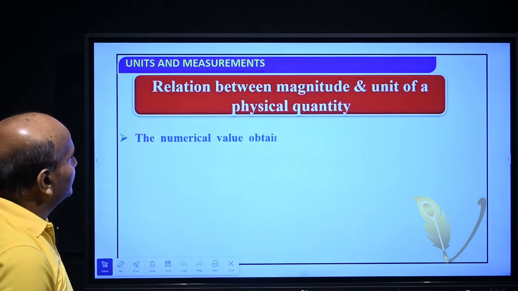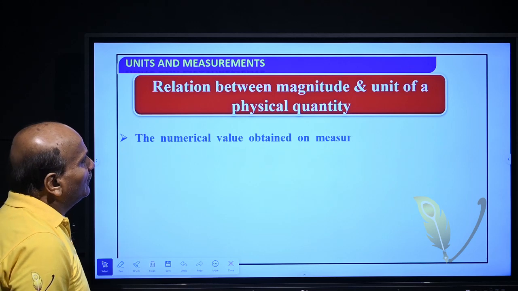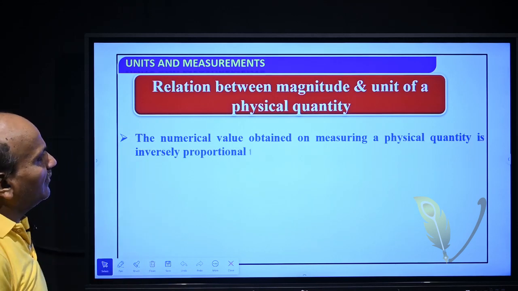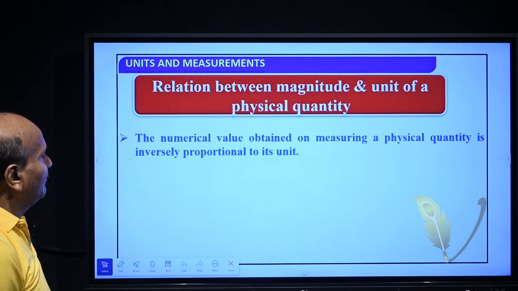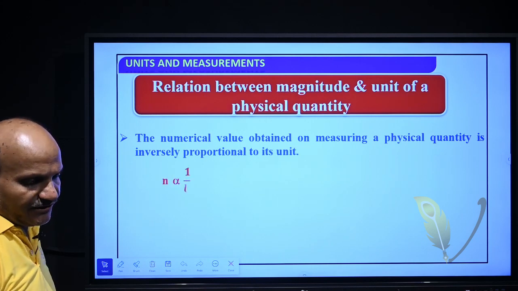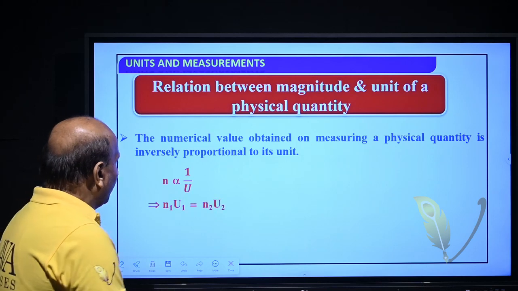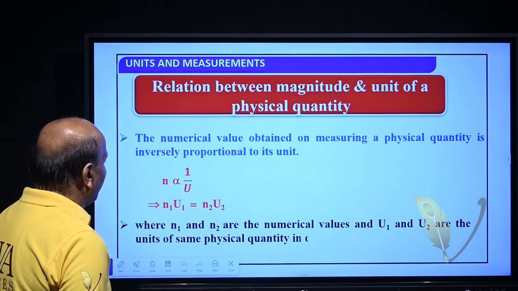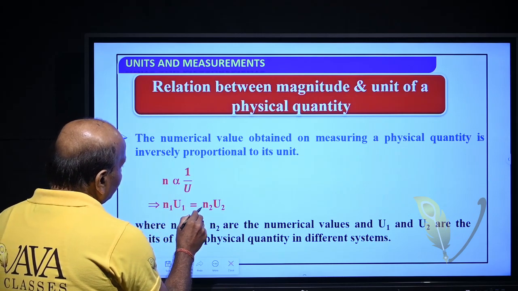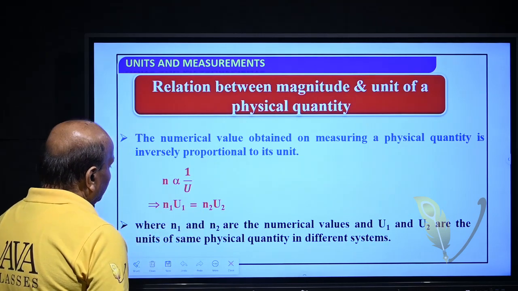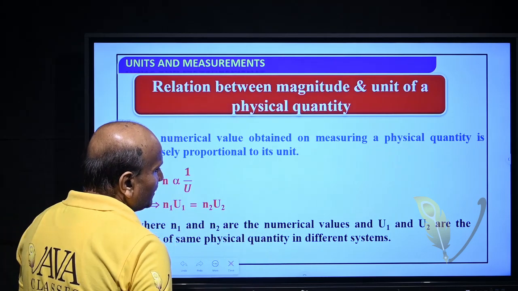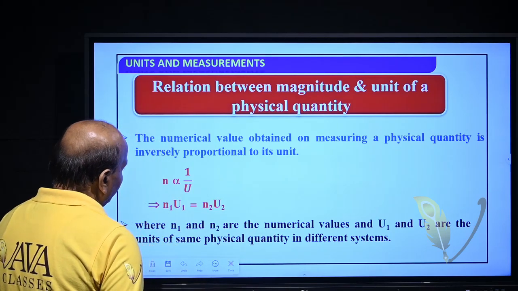Now, let us see the relation between magnitude and unit of a physical quantity. So, the numerical value obtained on measuring a physical quantity is inversely proportional to its unit. So, n is inversely proportional to unit. That implies n1 u1 is equal to n2 u2. Suppose n1 and n2 are the numerical values and u1 u2 are units.